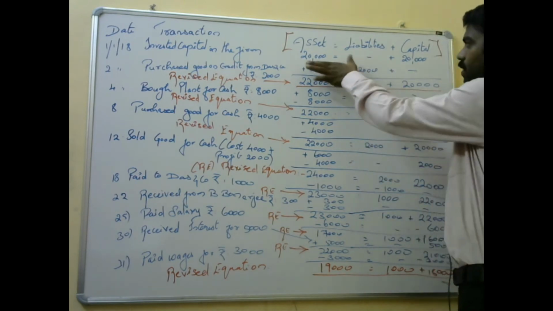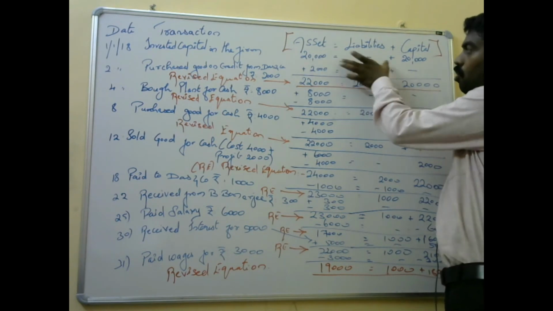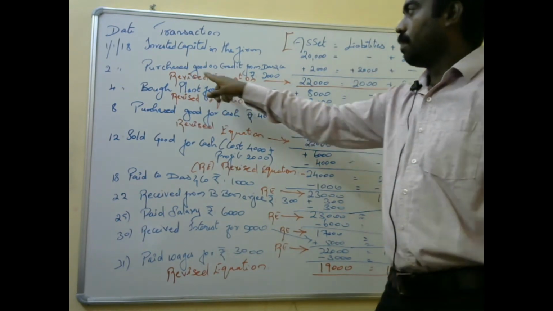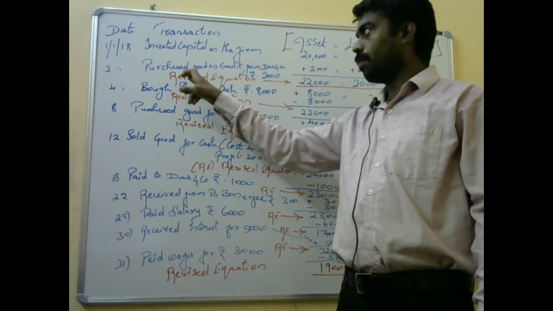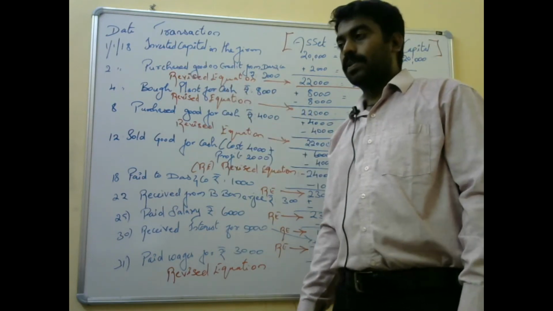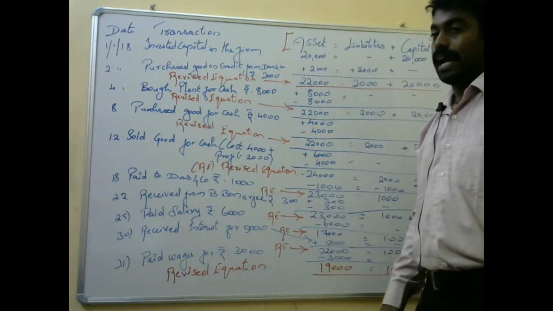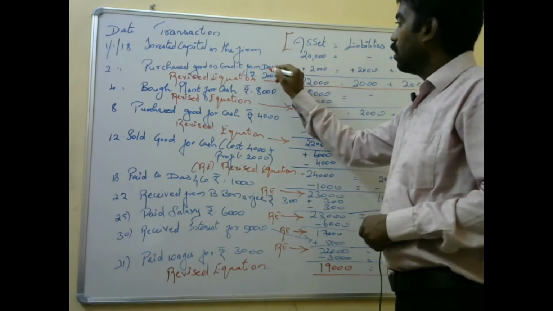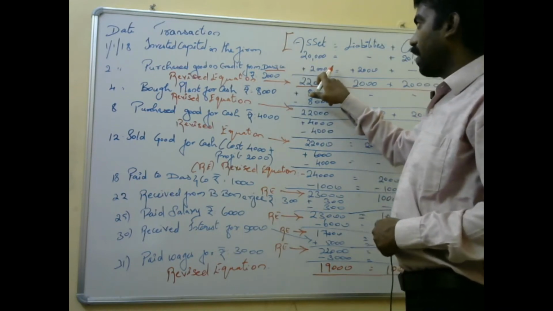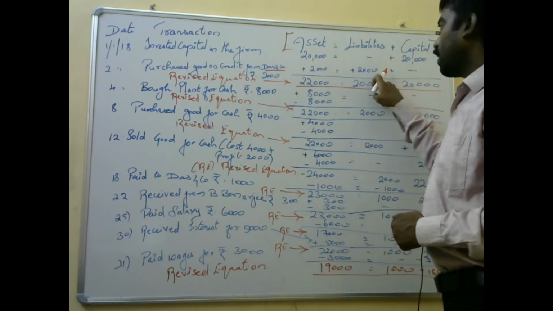See, when you have this 20,000, it's a common norm. Then the second one: purchase goods on credit from Das and Co., rupees 2,000. He is purchasing goods on credit, not cash, so sundry creditors will come. Das and Co. So 2,000 we add on the asset side, and on the liabilities side, creditors.